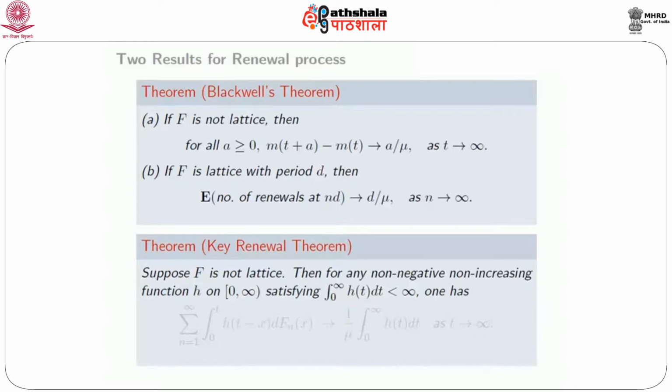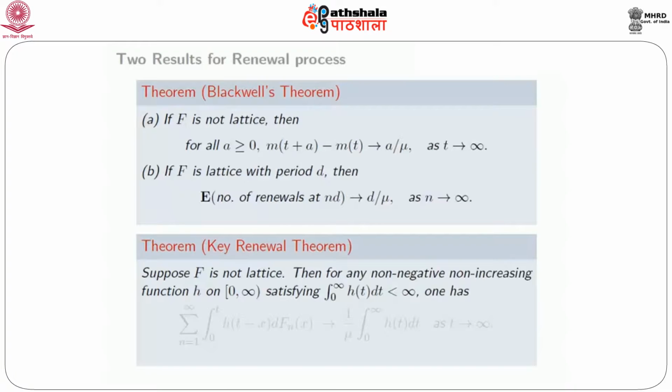So m(t plus a) minus m(t) can be thought of as the expected number of arrivals during the time interval open t to closed t plus a. The length of this interval is kept fixed, and if you keep on shifting the interval to infinity, then the expected number of arrivals happening during the interval t to t plus a goes to a over mu. We'll try to argue why. We are not going to give a complete proof of this, but we'll argue why this is only natural. So this is the non-lattice case.